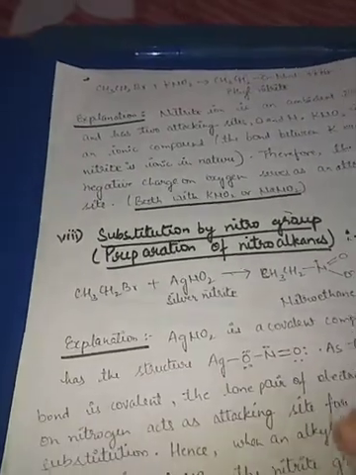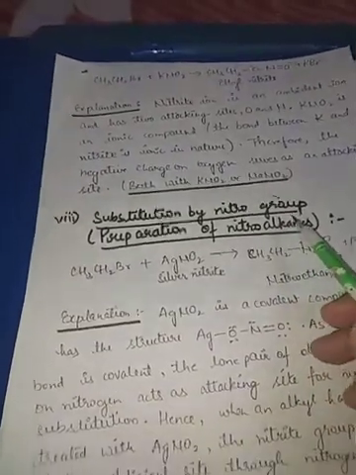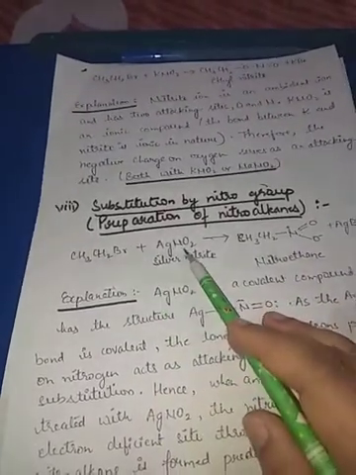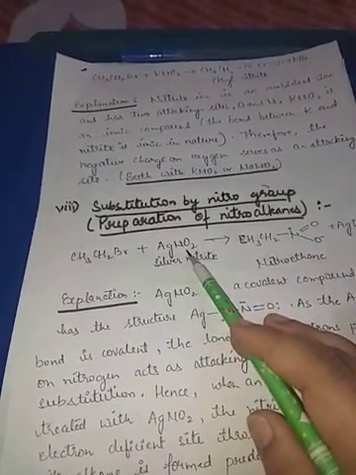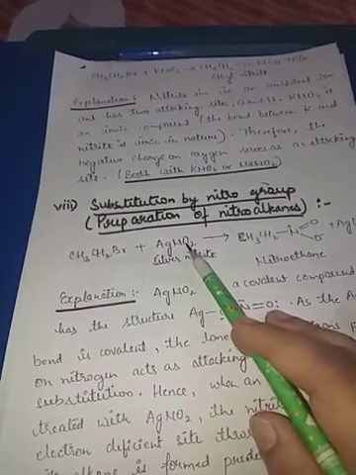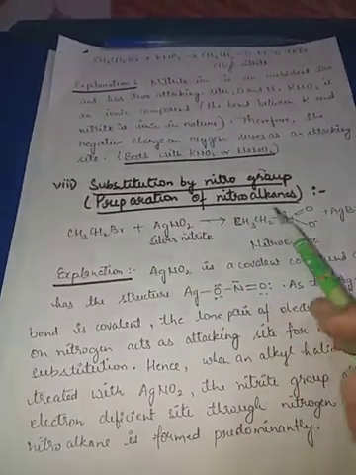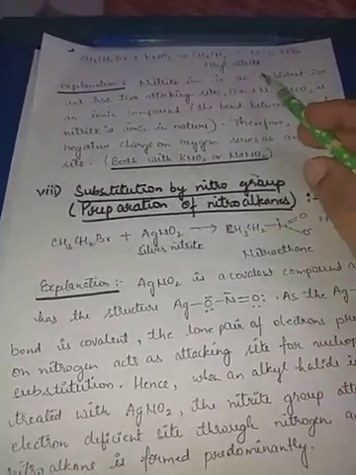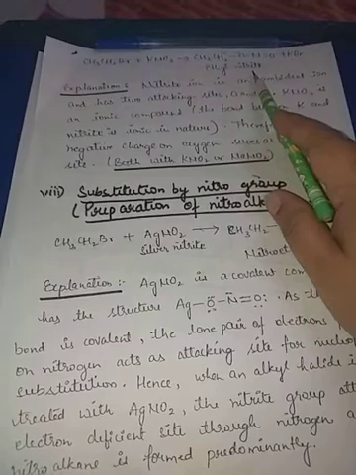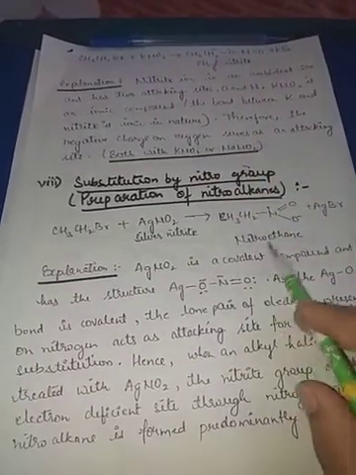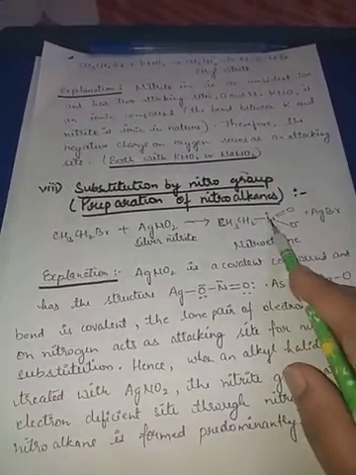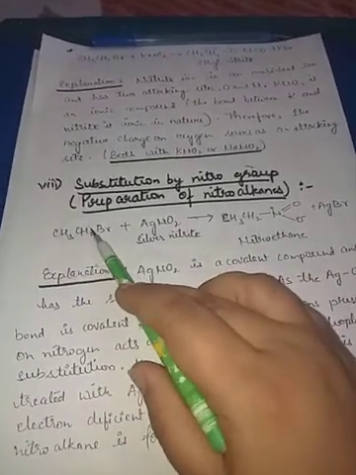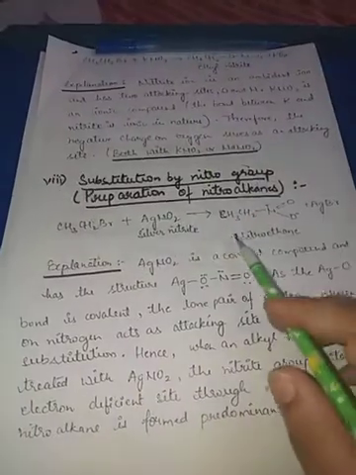Now if substitution by the nitro group is taking place, CH3CH2Br, if it combines with AgNO2, then we will get nitroethane. Here we were getting nitrites, and here we will get nitroethane. This N will combine with this partially positive CH2.